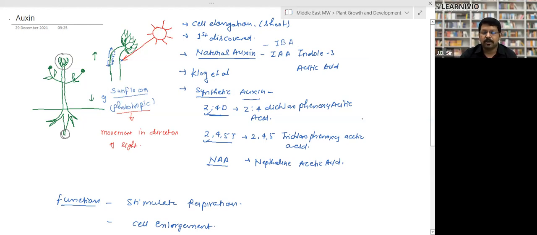The synthetic auxins, you have to remember the names of the synthetic auxins. We are using synthetic auxins in agriculture, which have been made in factories, and these are chemicals. The names of the synthetic auxins are 2,4-D, that is 2,4-dichlorophenoxyacetic acid. Again, 2,4,5-T, 2,4,5-trichlorophenoxyacetic acid. NAA, naphthalene acetic acid. If you have not noted down, please note it down. These are the synthetic auxins. It's very important. They have been asked in medical exams.